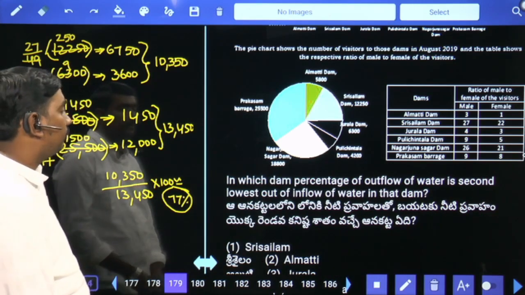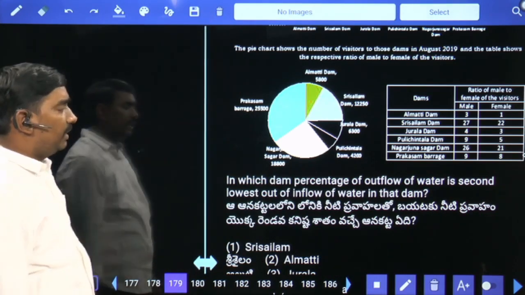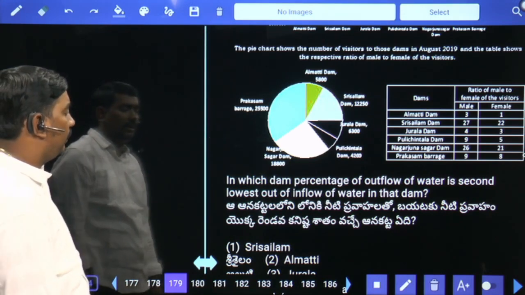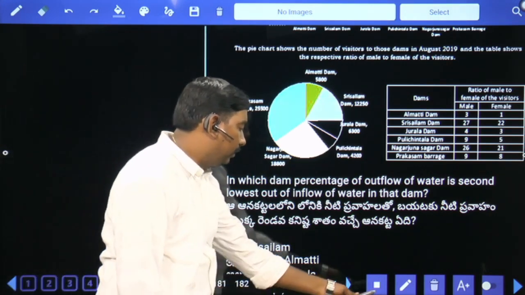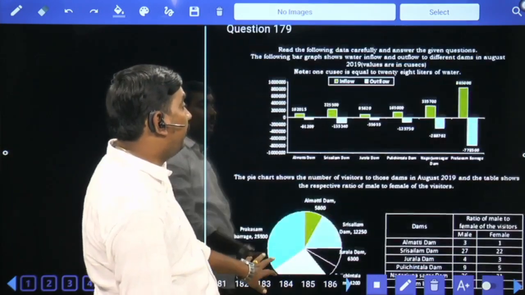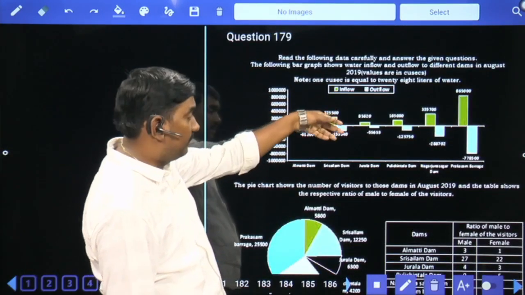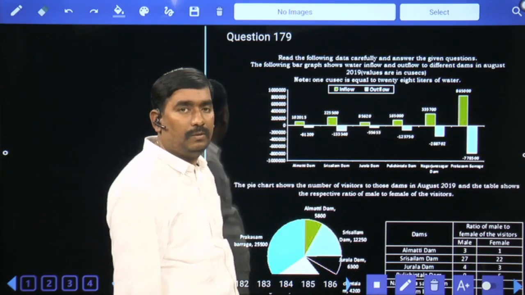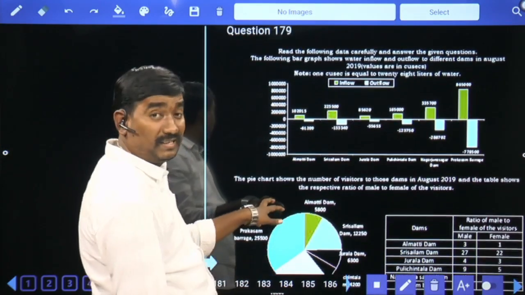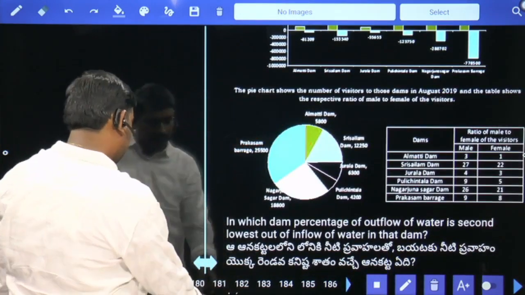Next. In which dam percentage of outflow of water is second lowest out of inflow of water in the dam? So for every dam we need to find percentage of outflow, and among these we need to find lowest to second lowest. Somewhat time taking, just leave it.